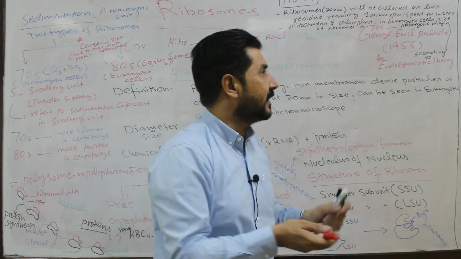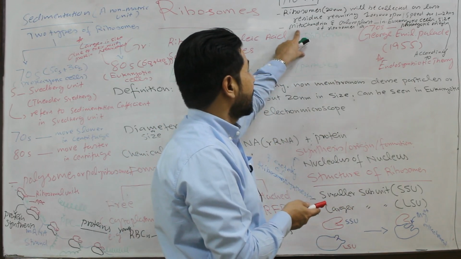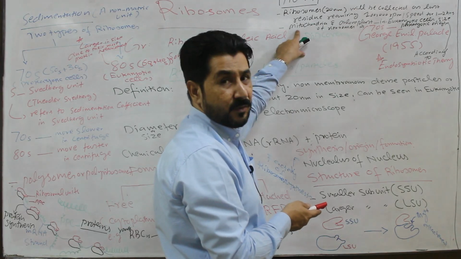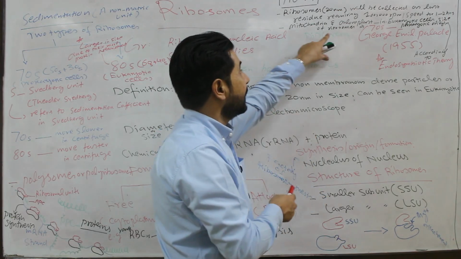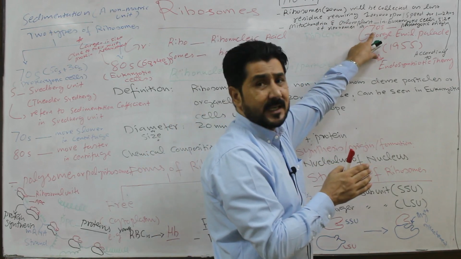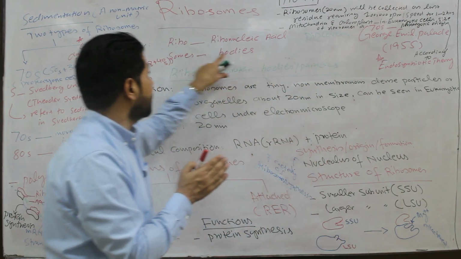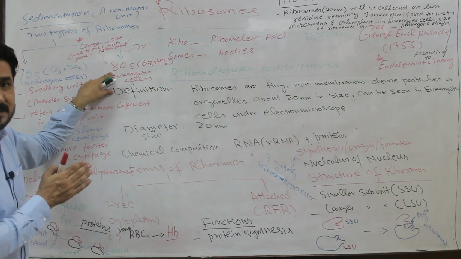So it is revealed from the size of ribosomes in these cell organelles present in the eukaryotic cell, where the ribosome is 80S in size.